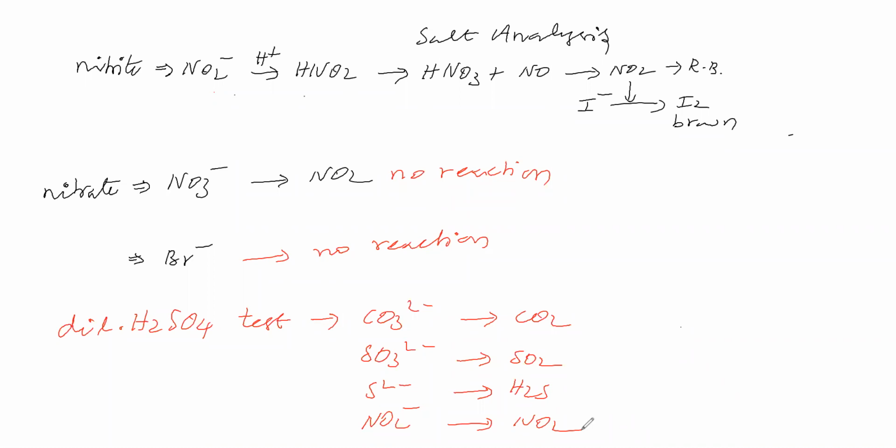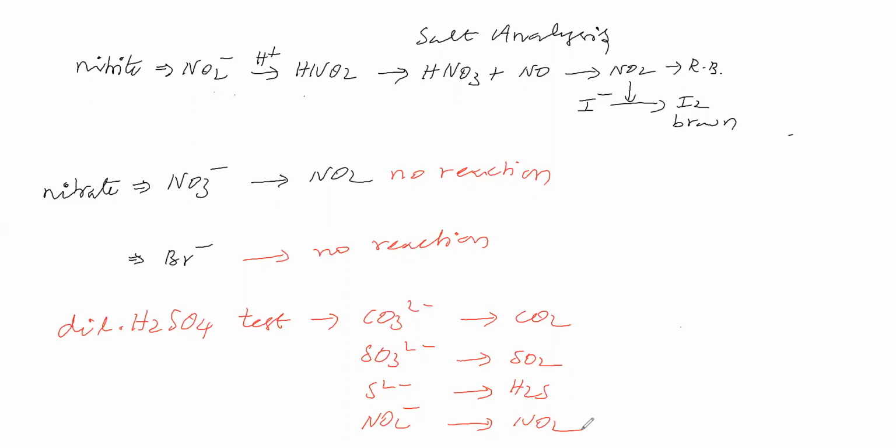In salt analysis, we do the preliminary test first. Then we come to anionic analysis. In the anionic analysis, we do the dilute sulfuric acid test. In the dilute sulfuric acid test, if you get any result, you can get an idea which anion is present in the given salt.